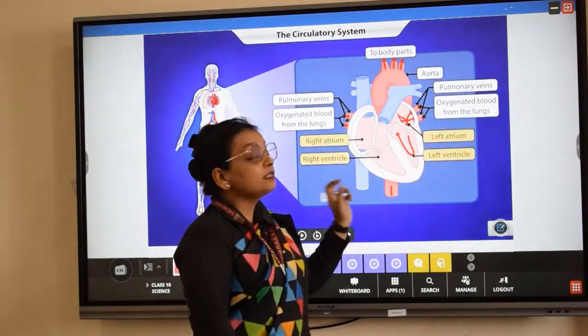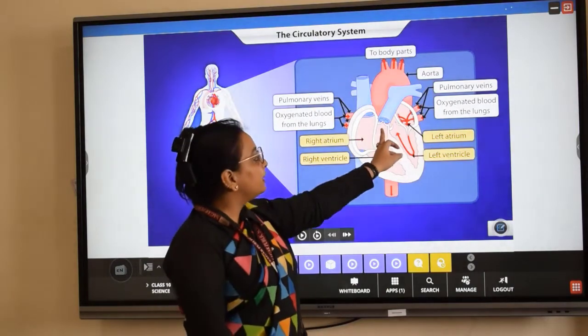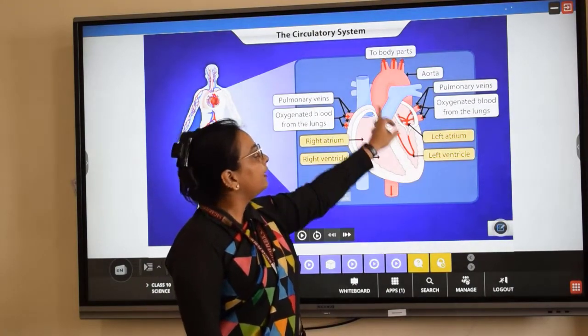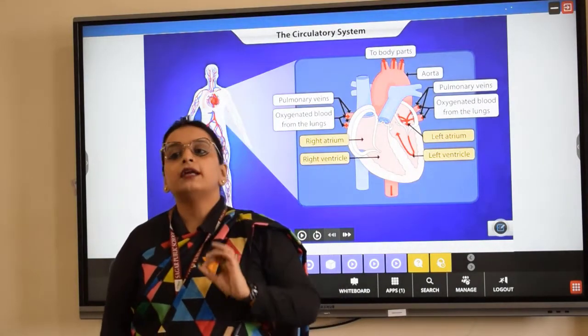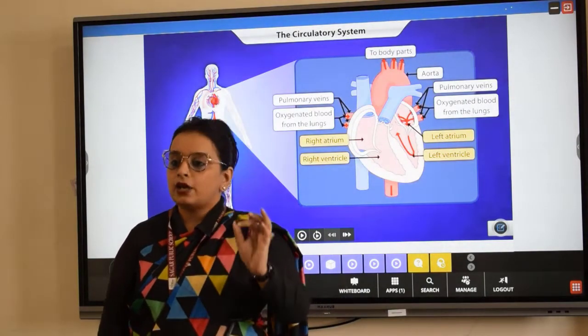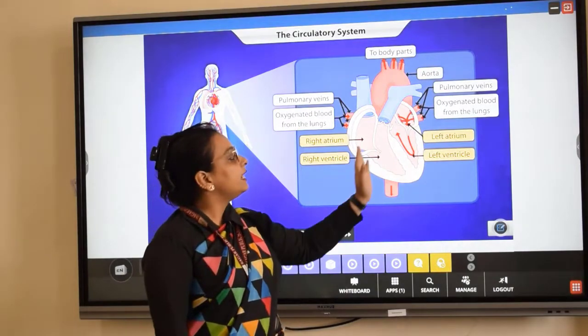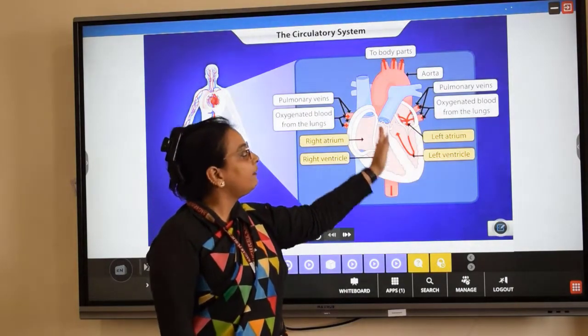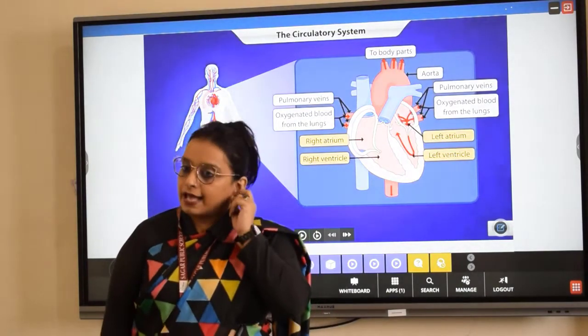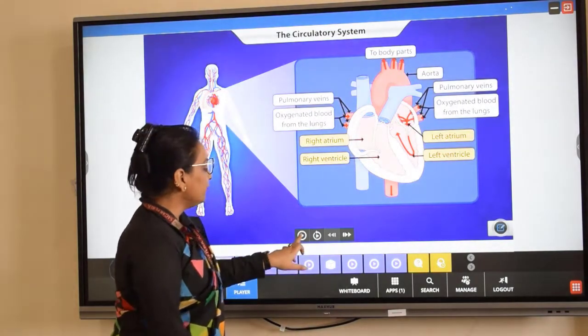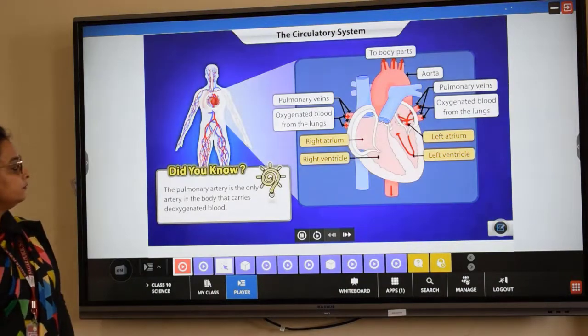In the same way, there is one more valve present between the opening of the left ventricle and the aorta, and this valve is known as the aortic valve. The valve that separates the opening of the left ventricle and the aorta is known as the aortic valve. Am I clear? Let us watch the video again.